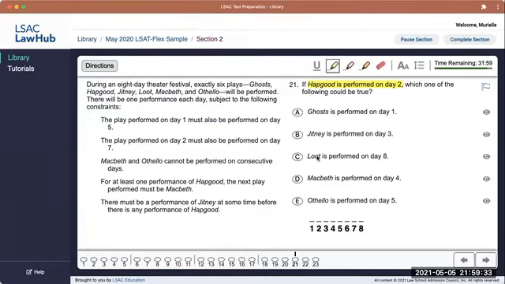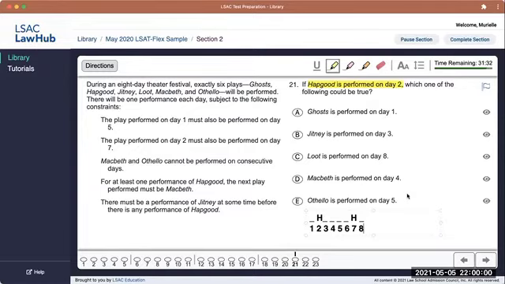So that means that if Hapgood is on day 2, Hapgood is also on day 7. I am just going to move these around so that it's a little more clear what day that's on in my diagram. All right, so I've dealt with rule 2.